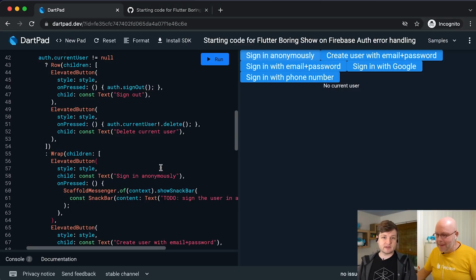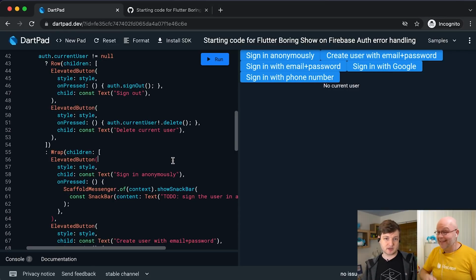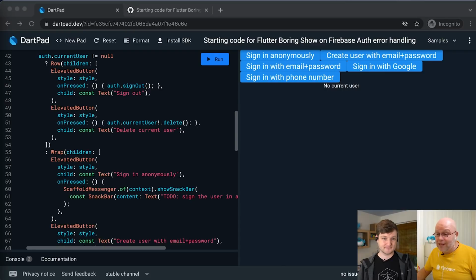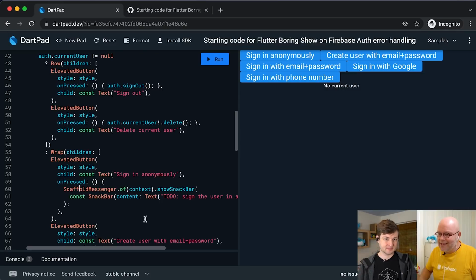So right now you're just having that say a message, but it's got a to-do on it, right? So is our goal here then to have that not be a to-do and actually log in? Exactly, that's what we're going to do today. And I've done all of this before, so you might see me copy-pasting some things because I don't trust myself live writing a lot of Flutter code yet. But they are very small snippets normally. So this one I happen to know quite well, so let me see if I dare doing this.